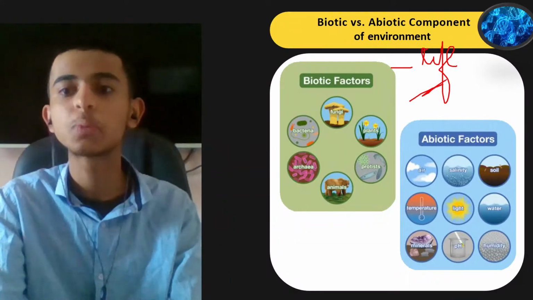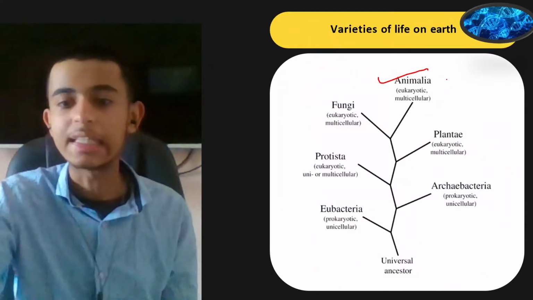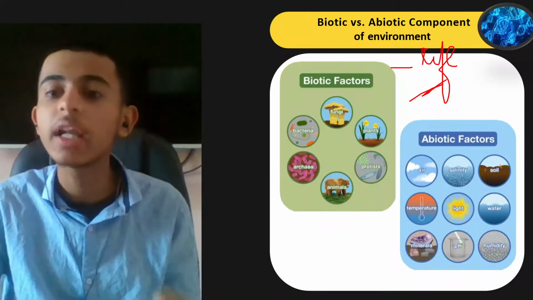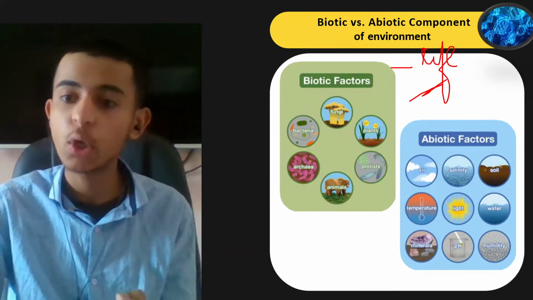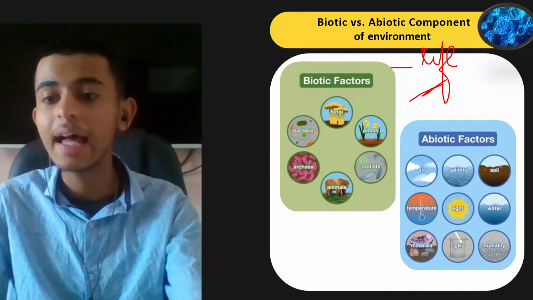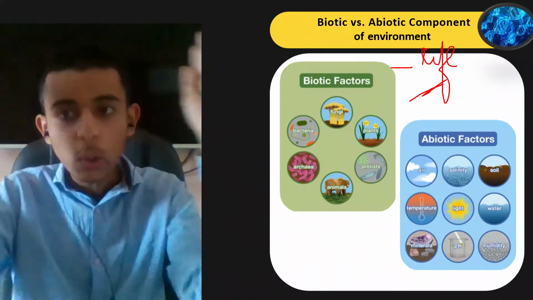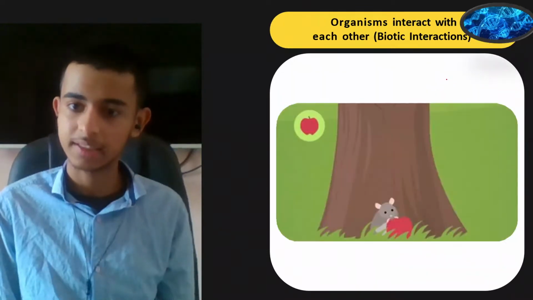So the factors which have life are going to be termed as biotic factors. And abiotic factors which are important for the biotic factors are air, salinity, soil, temperature, light, water, nutrients, minerals, humidity, pH. These all things which are non-living are termed as abiotic factors.